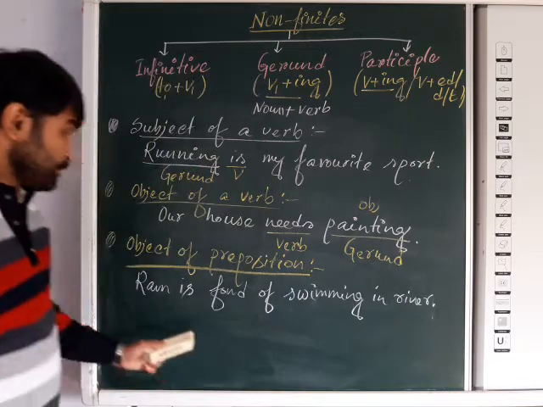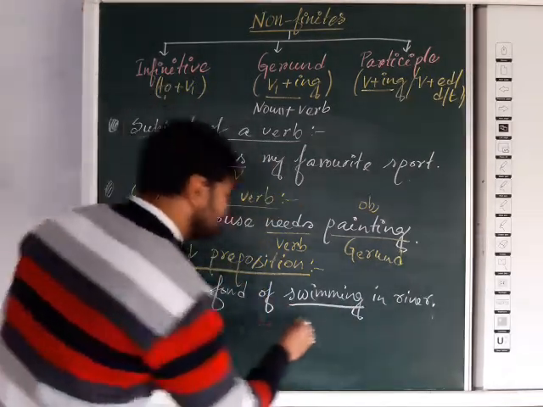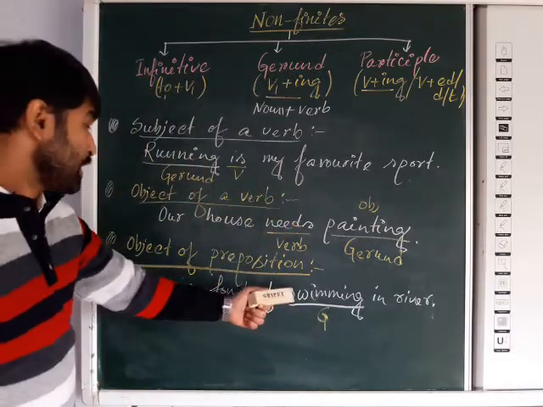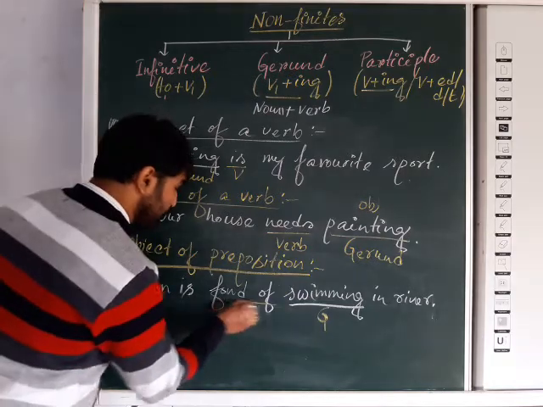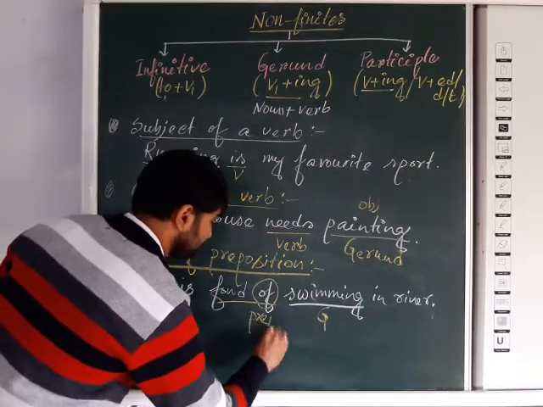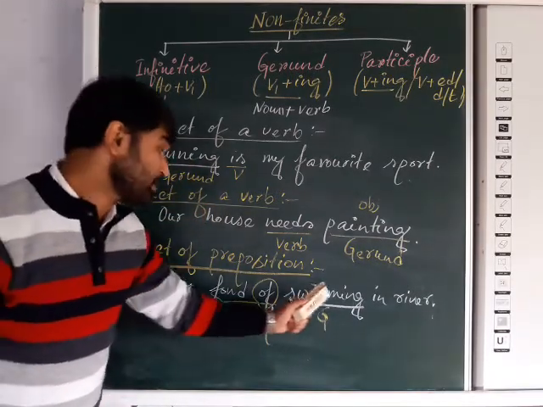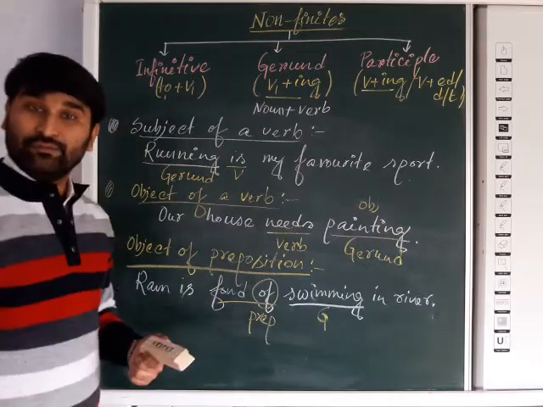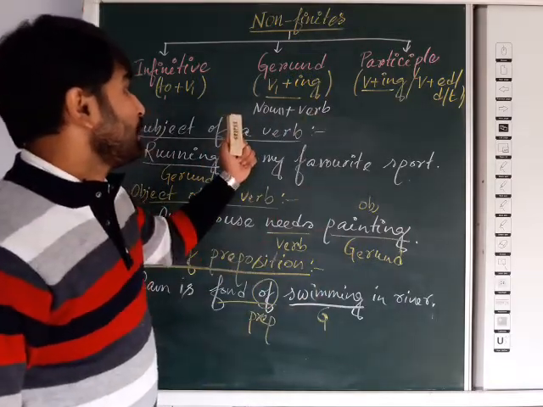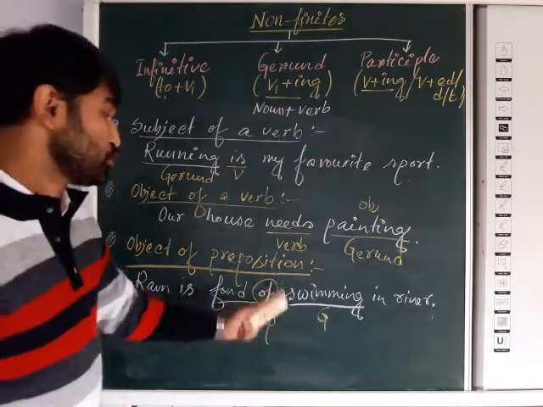Here you can see the word swimming. That word swimming is a gerund, and it is used as an object of the preposition "fond of". It is a preposition. So swimming has been used as the object of a preposition, and the word swimming acts like a noun. Mind it, noun. That's why it is a gerund.